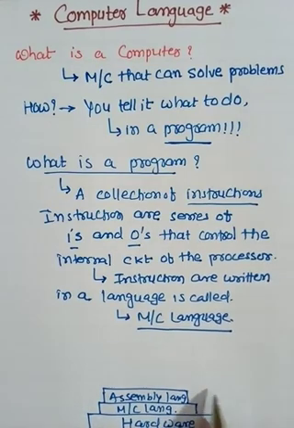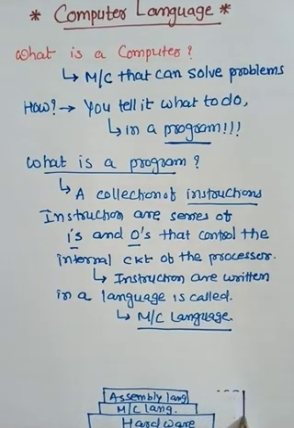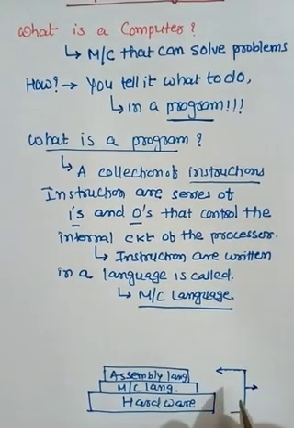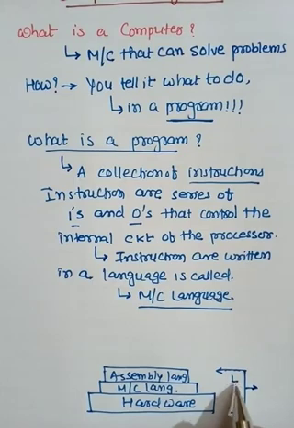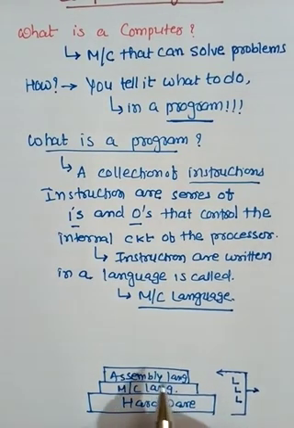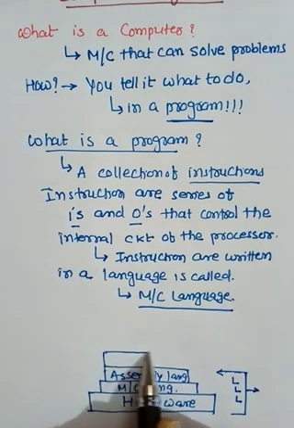This language is called low level language. So here I write low level language.